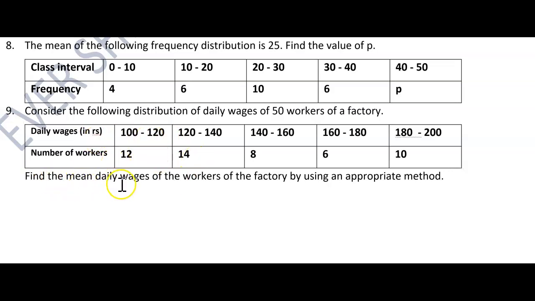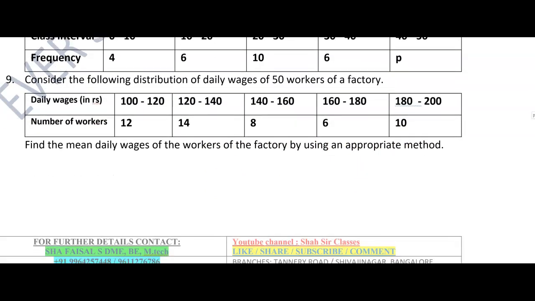Now they are asking you to find the mean daily wage of the workers of the factory by using an appropriate method. As you wish, you can use any of the methods, but as per the reduced revised syllabus, now they have given the direct method. You can use the direct method, Karnataka State Board students, and CBSE students, you can follow any of your appropriate methods, okay.